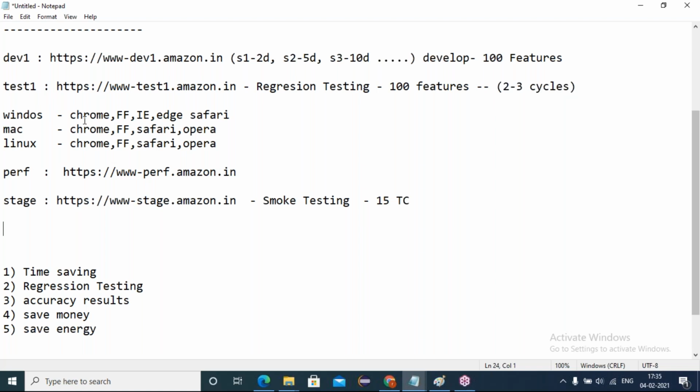The same script we are making execute many times in all the browsers. Automation, got it, sir? Yes, sir. Okay.